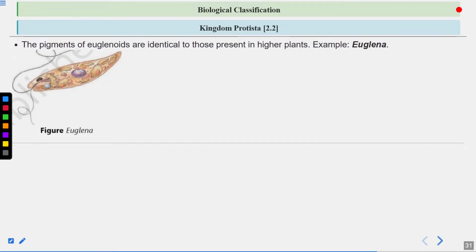So this is the euglena. It has two flagella, one long and one short. Euglena also has an eye spot here, and this eye spot helps in detecting the direction of the light, which is again an animal feature.